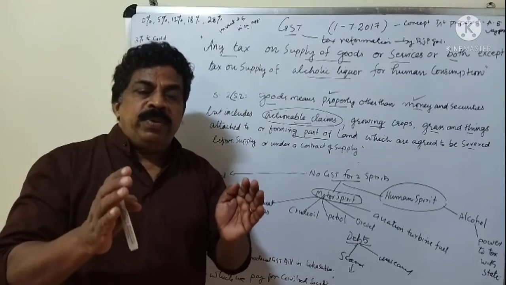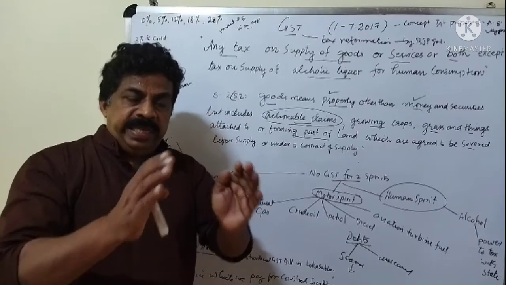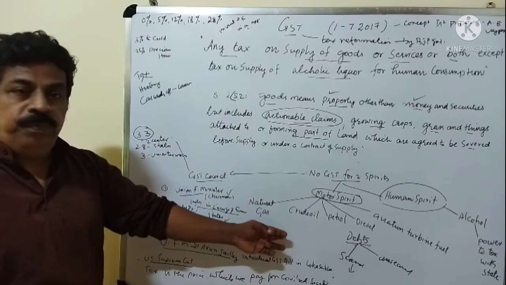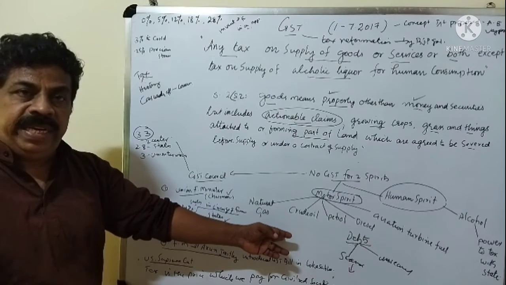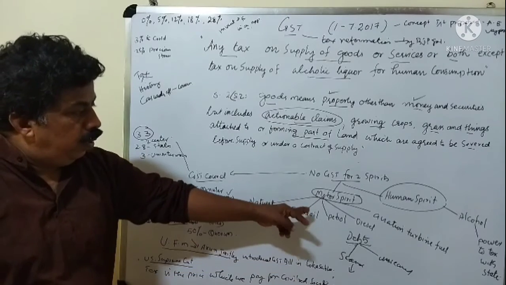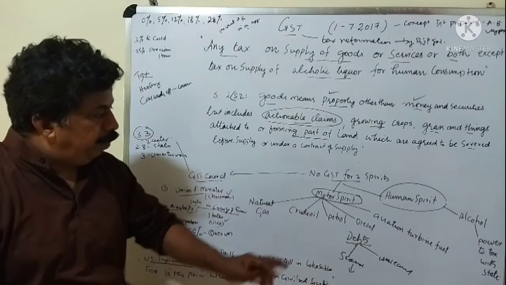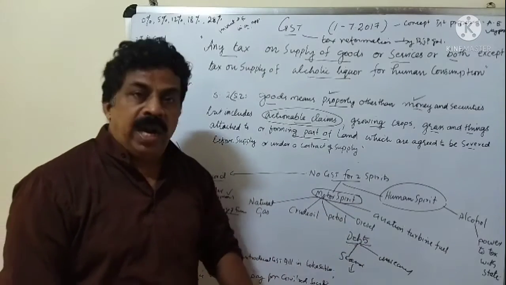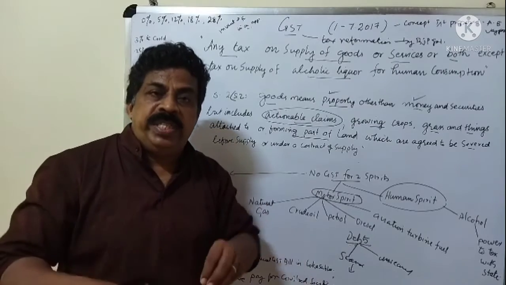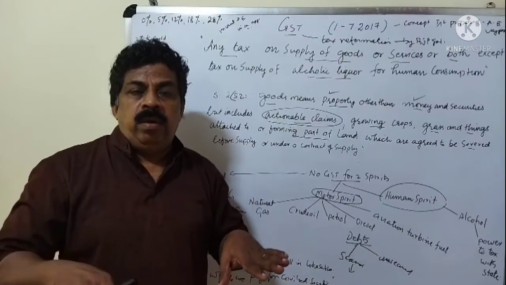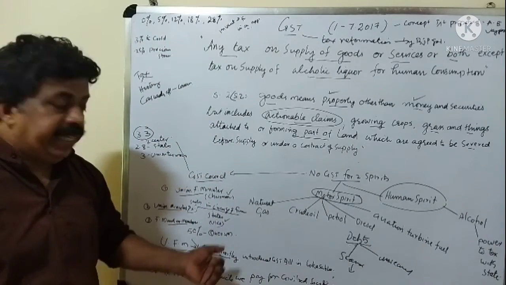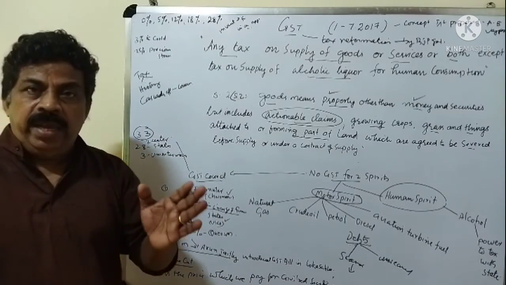So this council has to discuss and make changes in the rates. Even now, if they want to bring petrol, natural gas and alcohol under the GST law, they have to discuss. All the finance ministers have to gather and take decisions. They can change the rate.